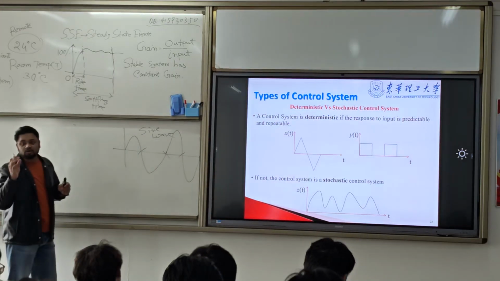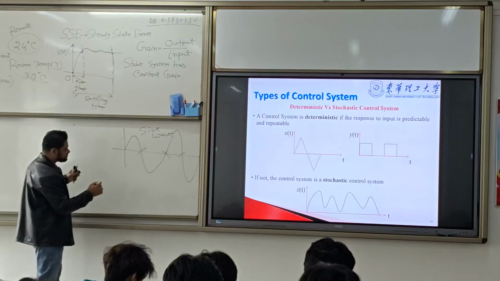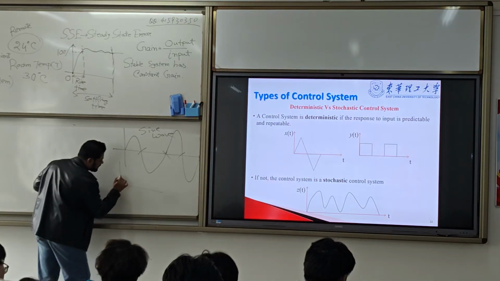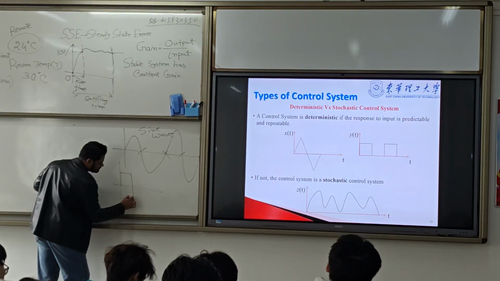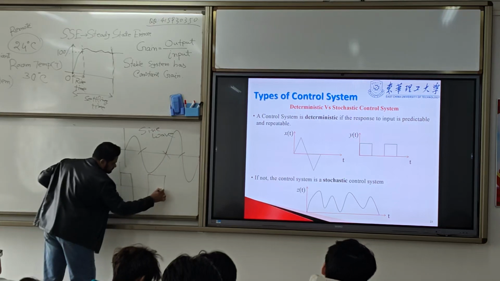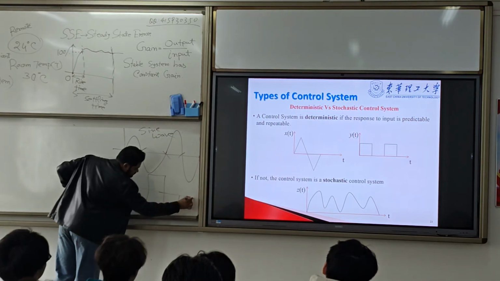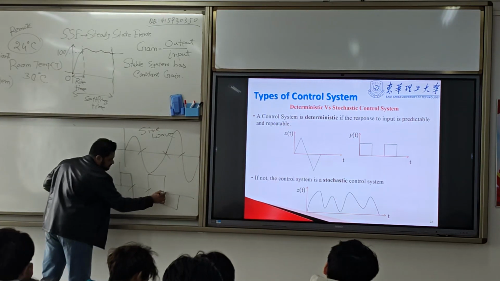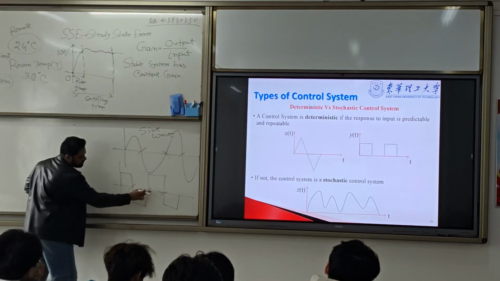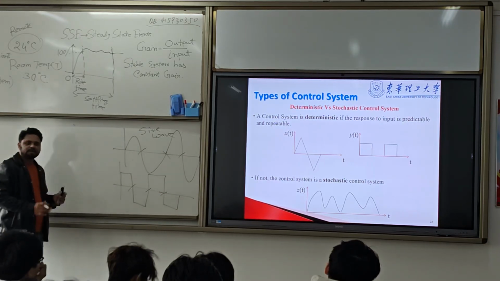This is called deterministic. Suppose here another one, I have this. So separate. Now this one is repeated here, this one is repeated here.